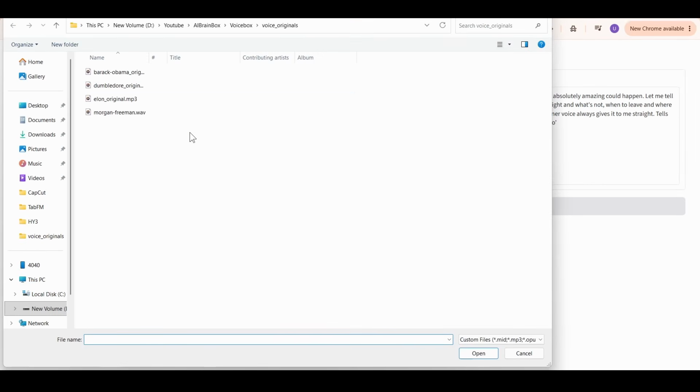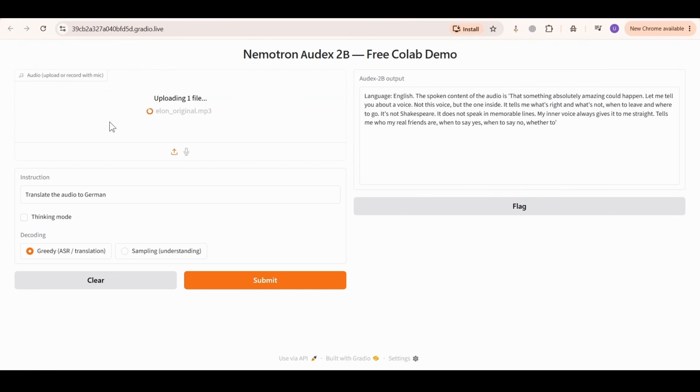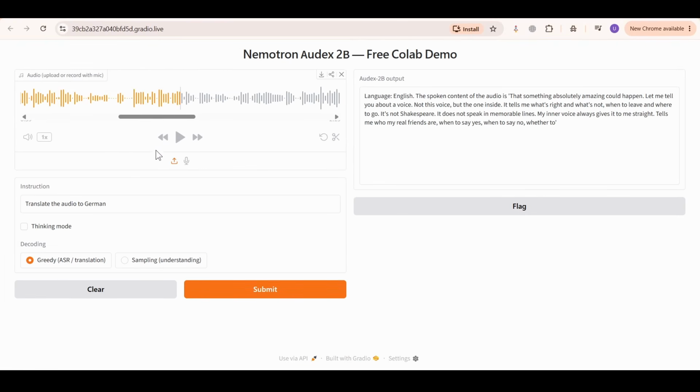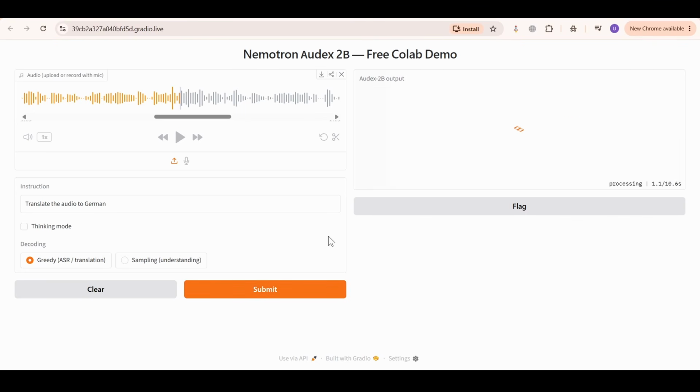Same idea, different voice. This one sounds suspiciously like a certain rocket company CEO, but this time I'm not asking for English text at all. My prompt, translate the speech in this audio into German. So the model has to listen in English and write in a completely different language in one step.